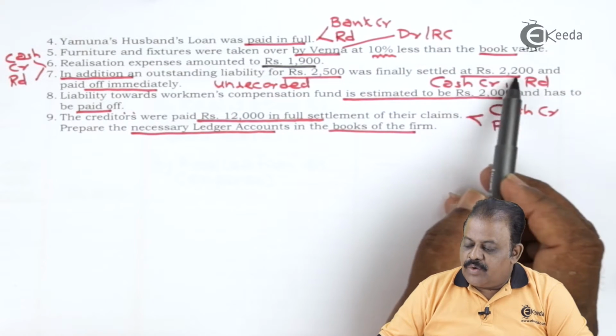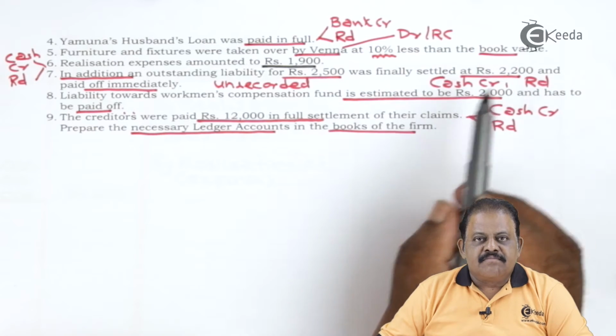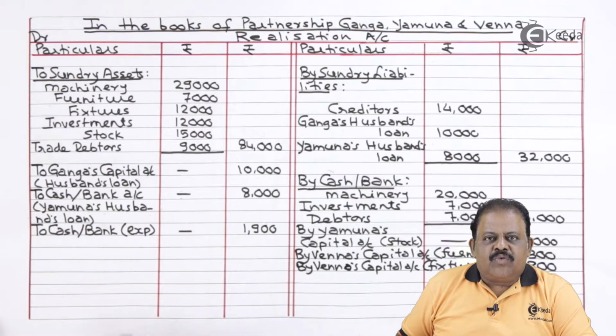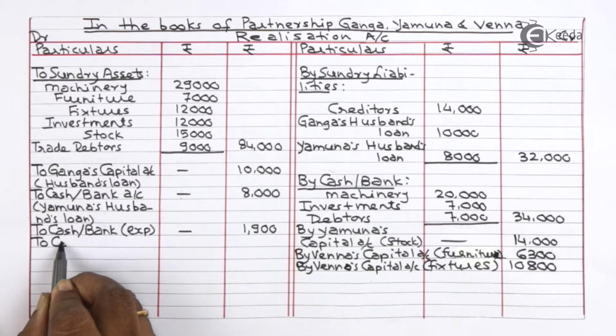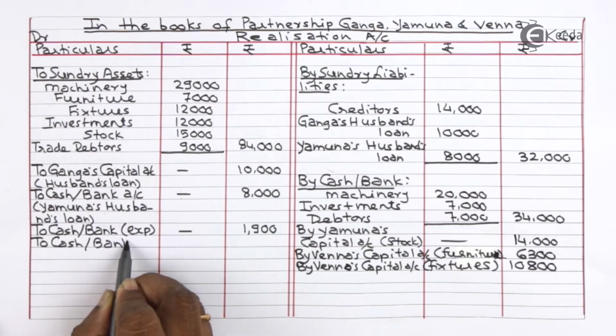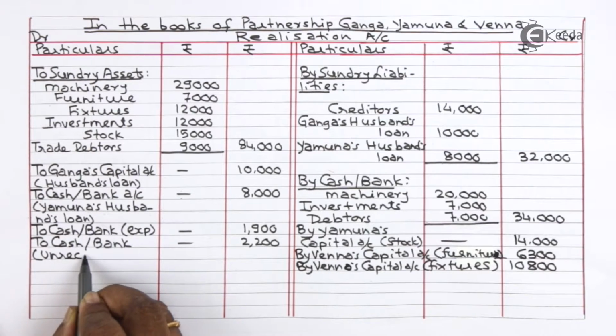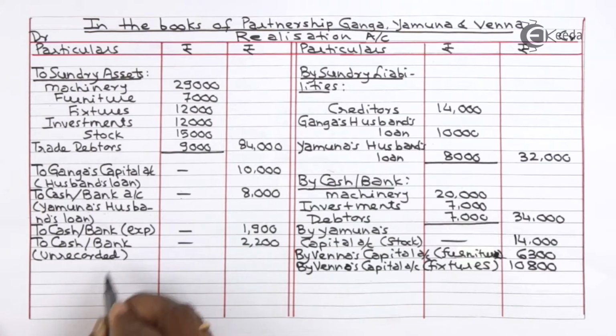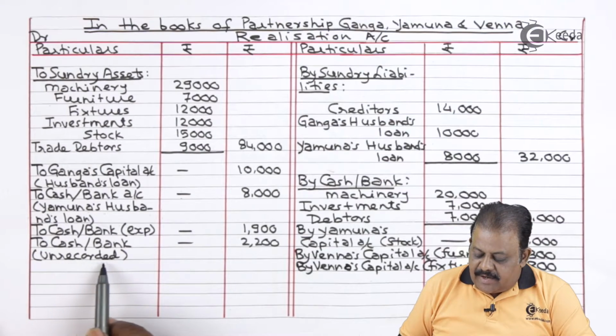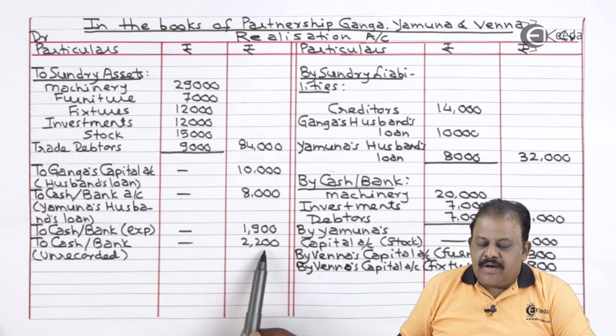So the amount we are required to take is only 2,200. This will be recorded to the debit of realization account. This is payment of unrecorded liability. Realization account debit to cash bank 2,200.